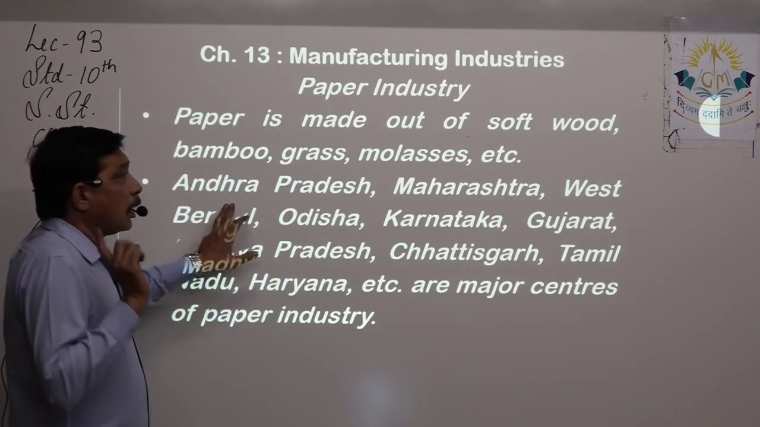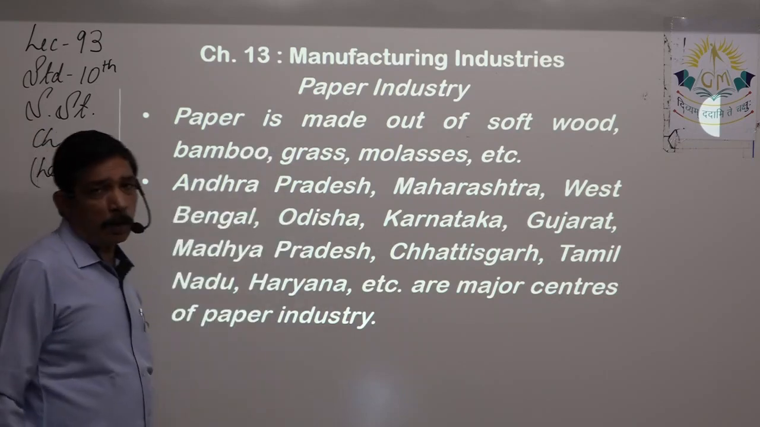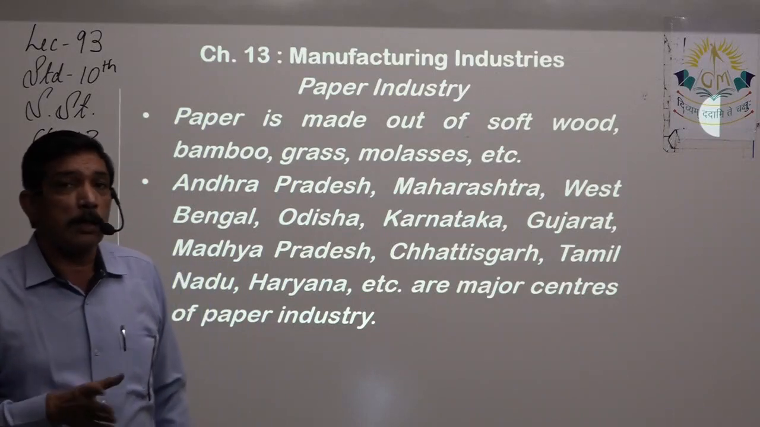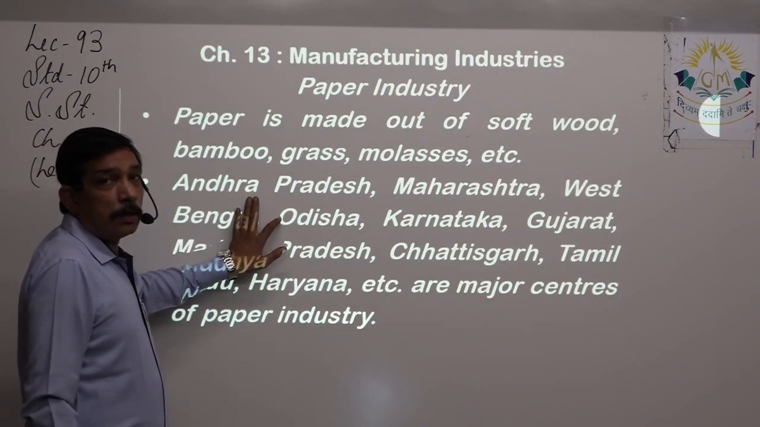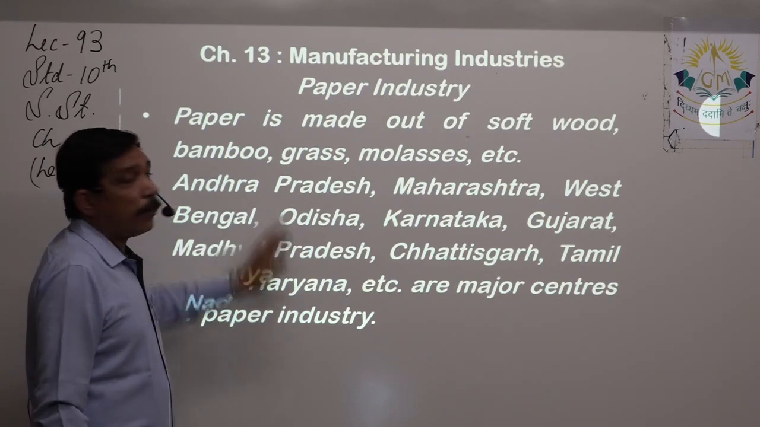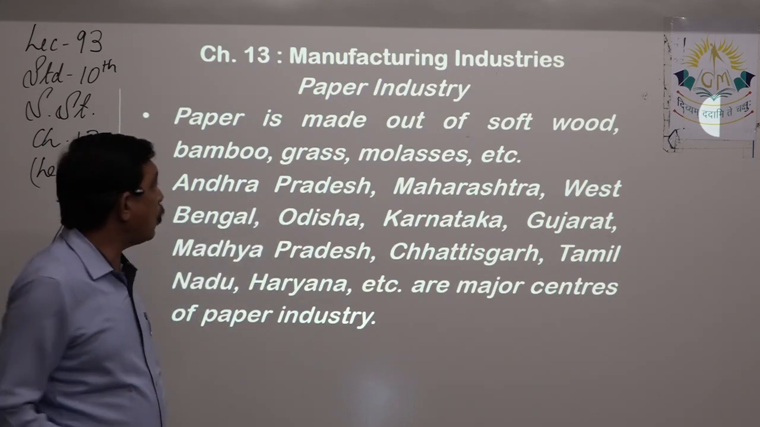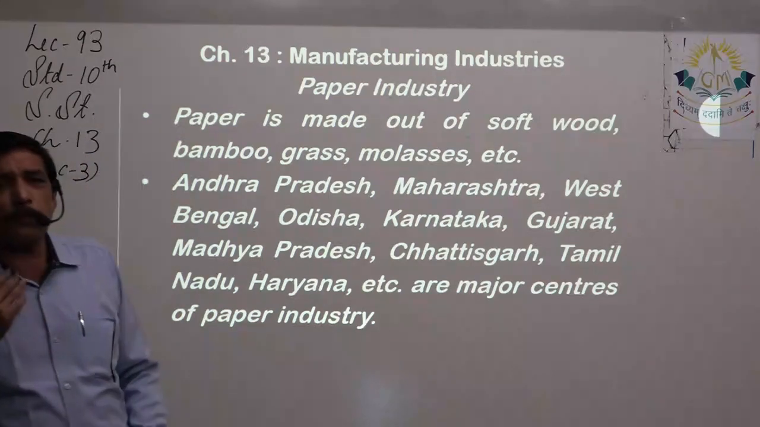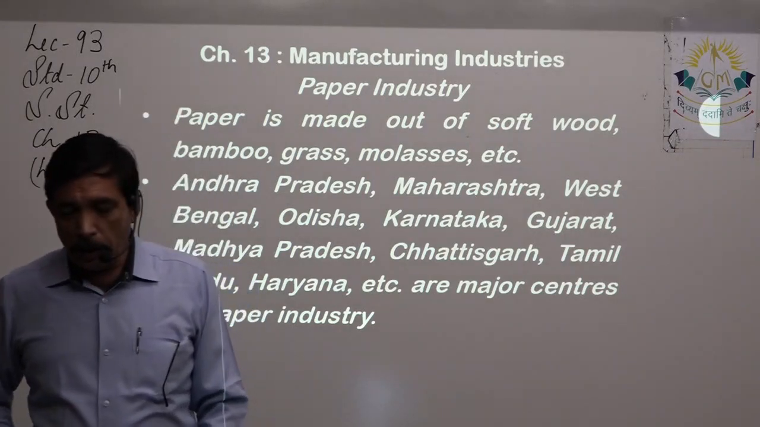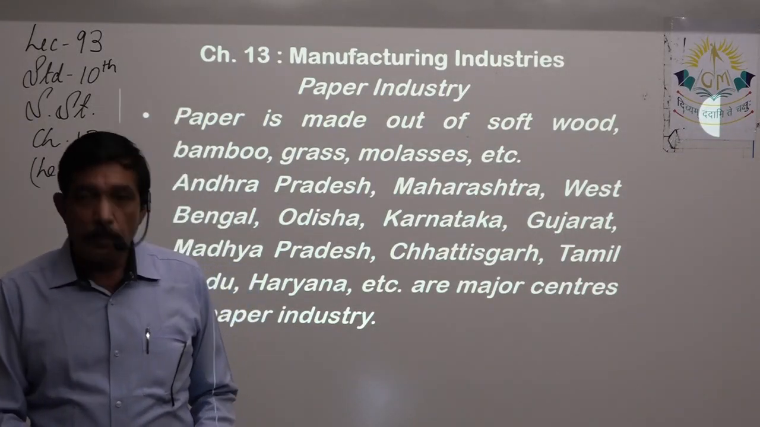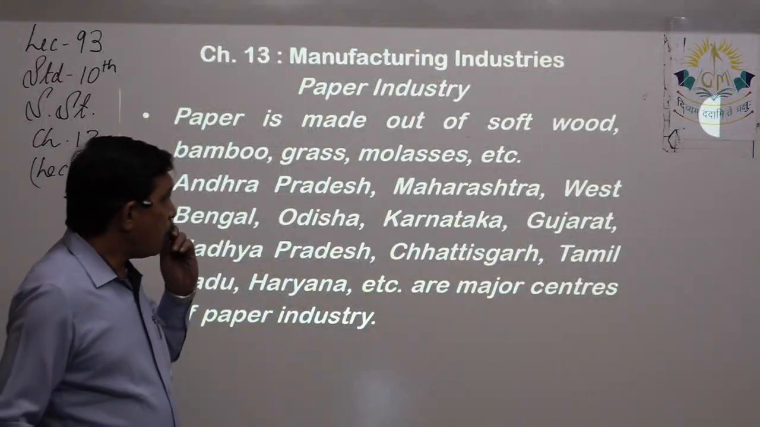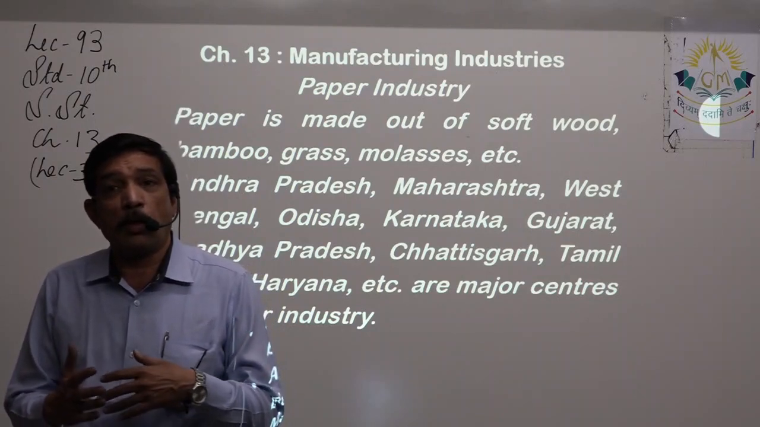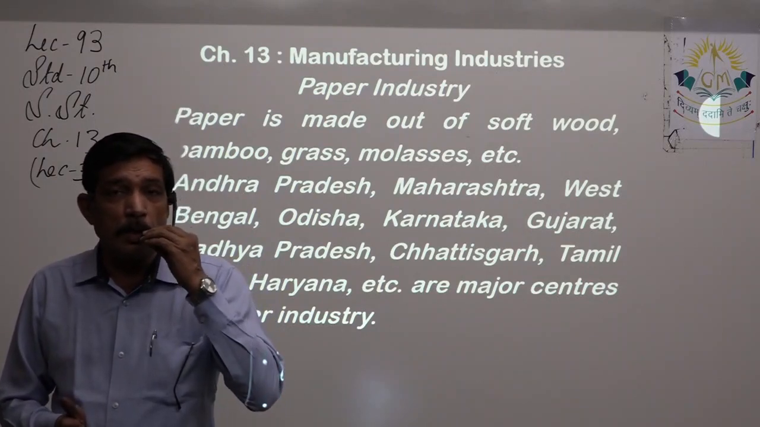Andhra Pradesh leads the country in production of paper. There are lots of paper producing mills in Andhra. So Andhra leads the country in paper industry, followed by Maharashtra, followed by West Bengal, then Odisha, Karnataka, Gujarat, Madhya Pradesh, Chhattisgarh, Tamil Nadu, Haryana. Lots of states are there because basically it is because most of these states have quite a lot of forests, quite a lot of farmers that are interested in producing softwood.